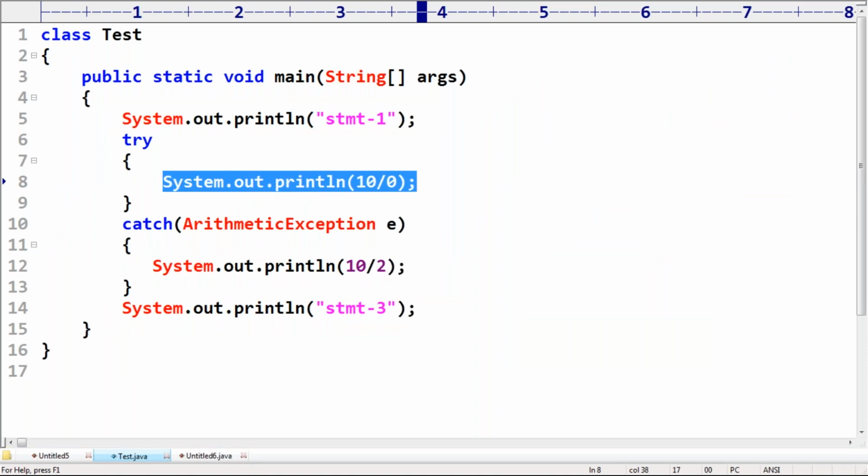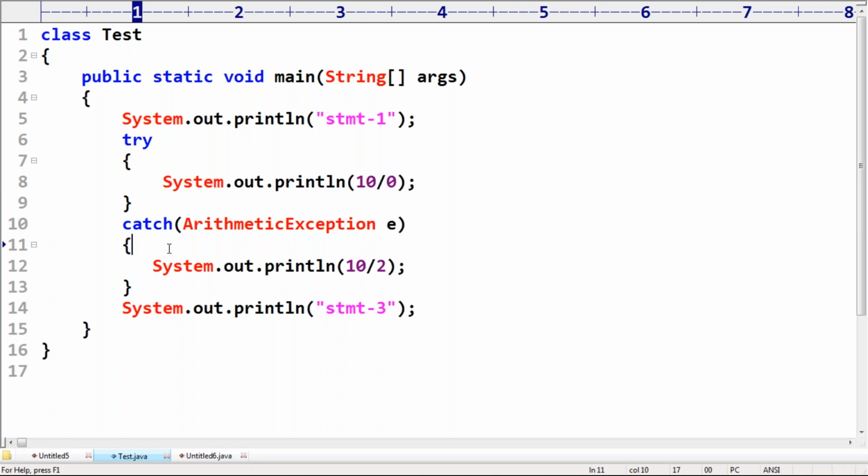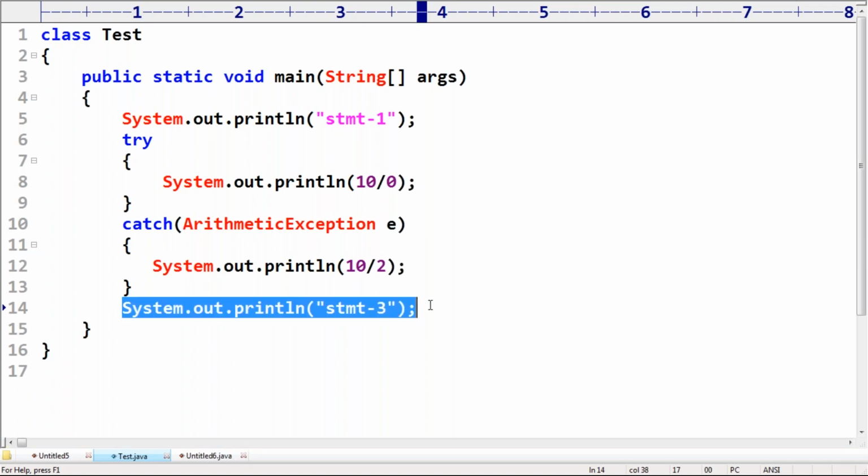Can you please guide? Is it normal termination or abnormal termination? You respond. Yes, it is the normal termination because the remaining code is also going to be executed.